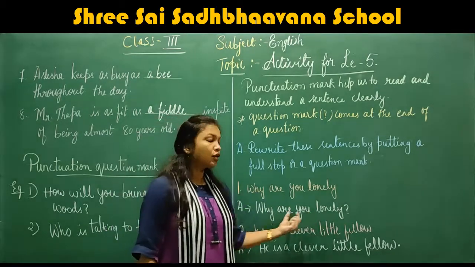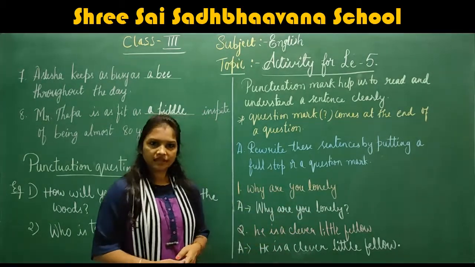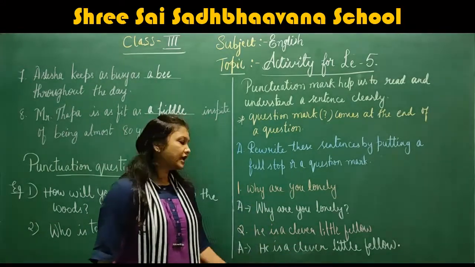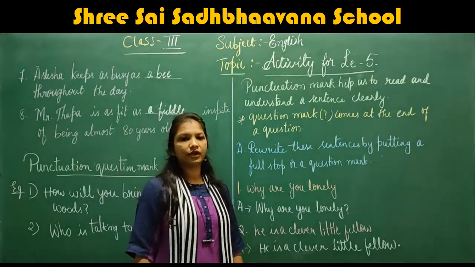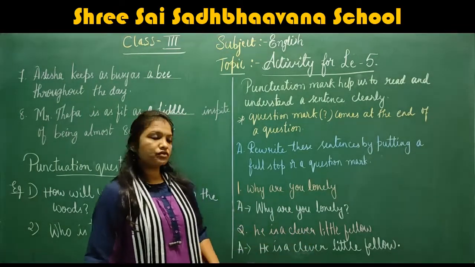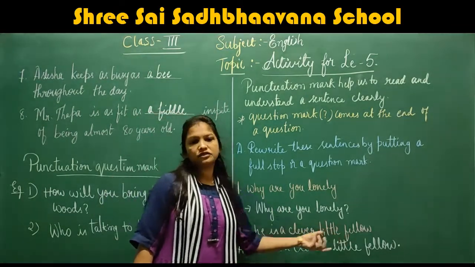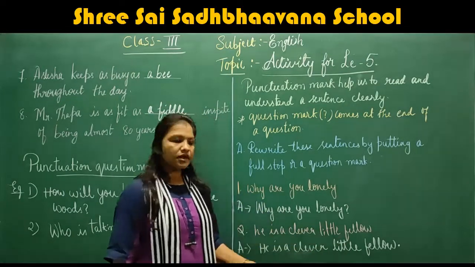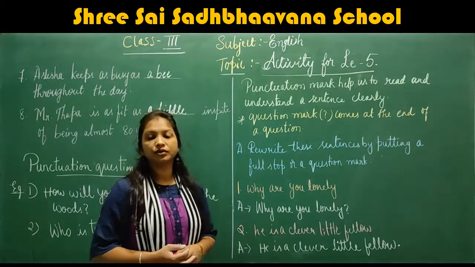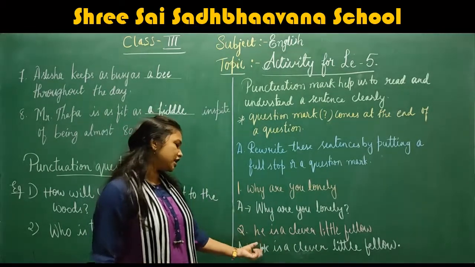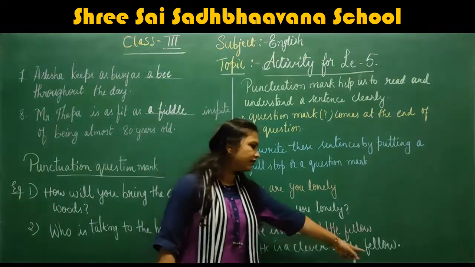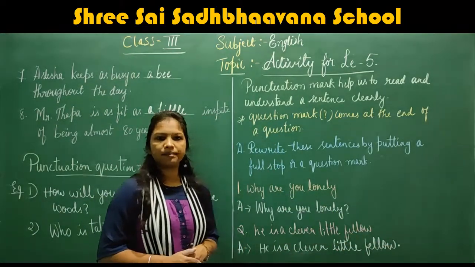Here this is the question: Why are you lonely? Right. Next example: He is a clever little fellow. Here it is not a question. We are not asking any question. So we have to put a full stop. Here the first letter is a small letter, so what do we have to do? We have to change the first letter into a capital letter. Understood? He is a clever little fellow, and a full stop.